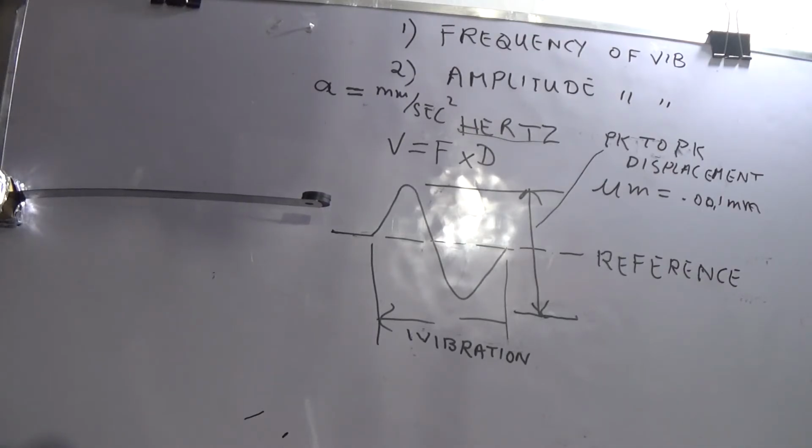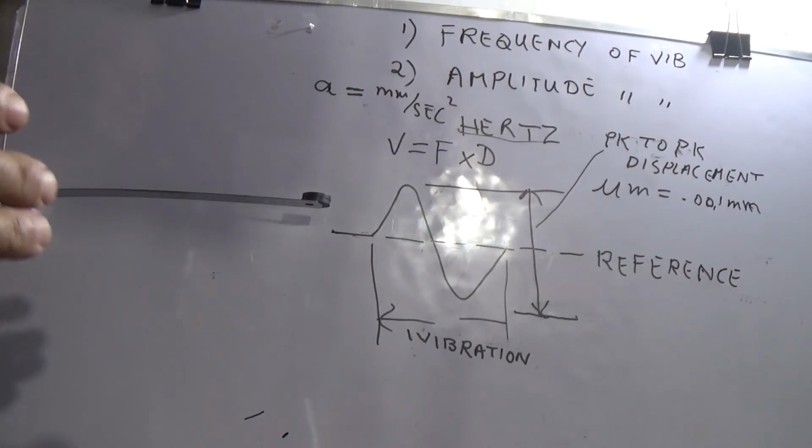You will be thrown forward if the speed of the car is too much and you come to rest in a very short time. So acceleration creates force, and it is created in those parts of the machine which are high speed, like ball bearings and gears. So we measure acceleration in high speed machine components.